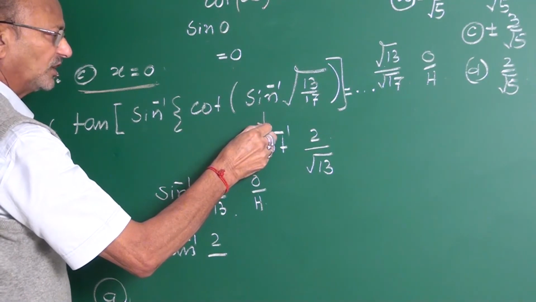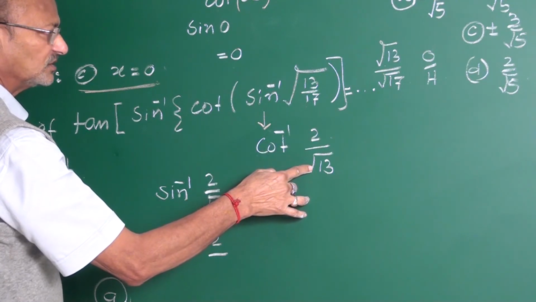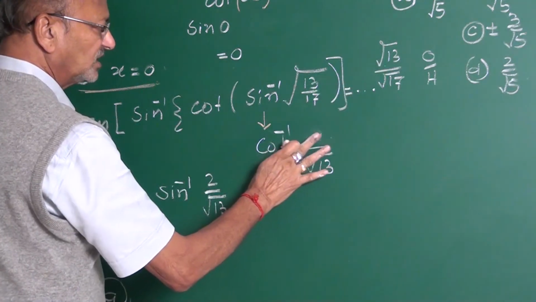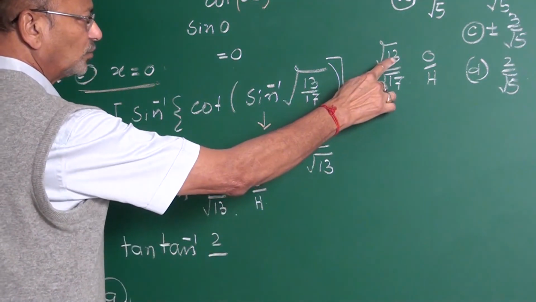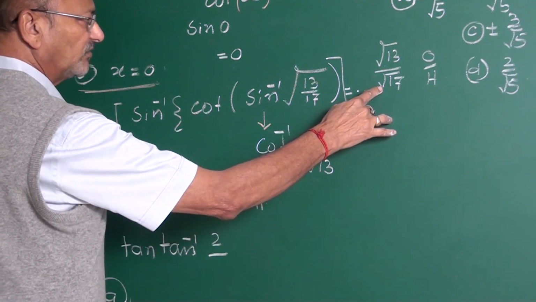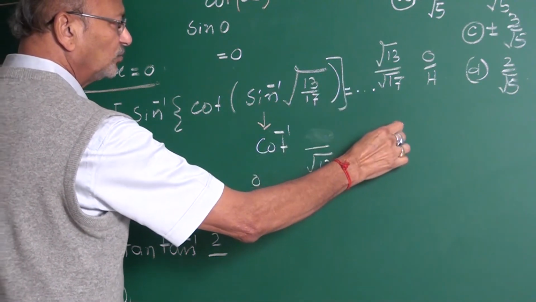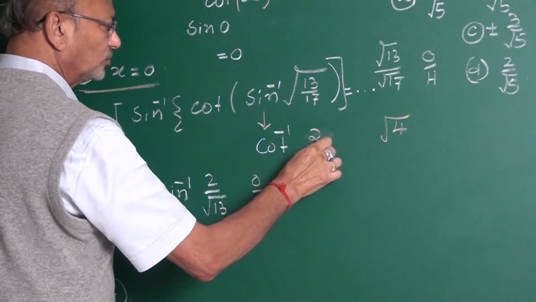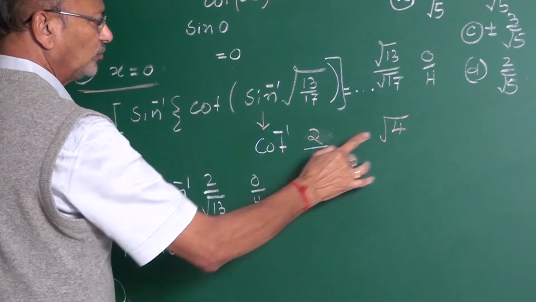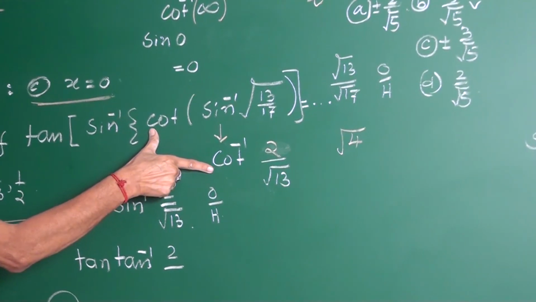Cot inverse. What is the definition of cot? Adjacent upon opposite. What is opposite? Root 13. You have to write this opposite side. Square 17 minus square 13. 17 minus 13 is 4. What is root 4? It is 2. Square root of 4 is 2. So it is 2 by root 13.